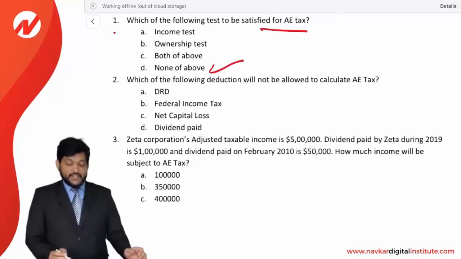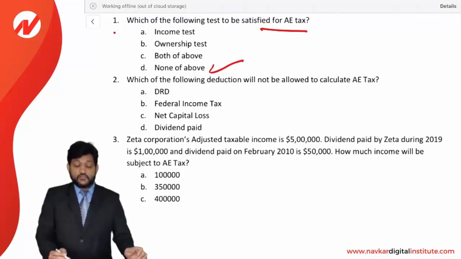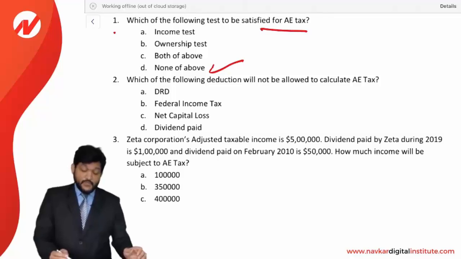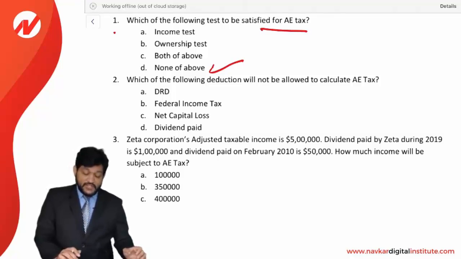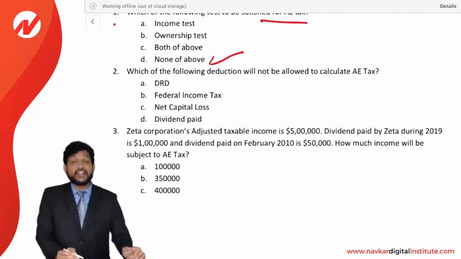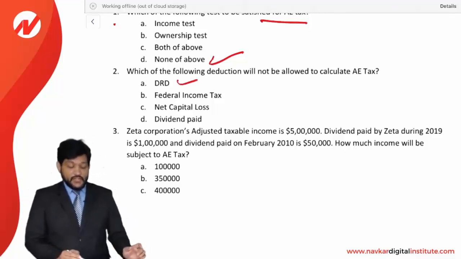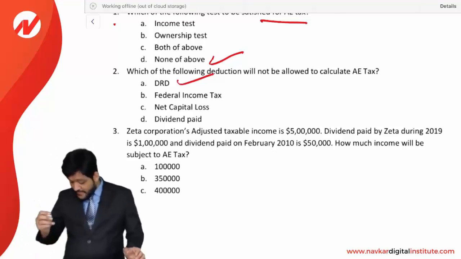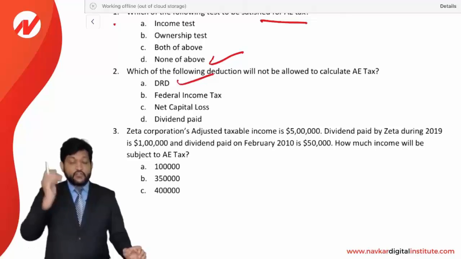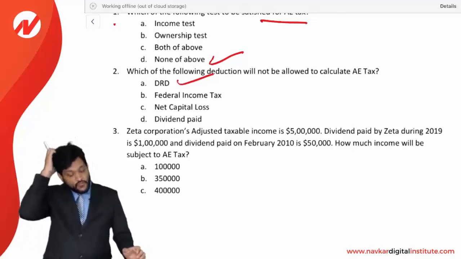Which of the following deductions will not be allowed to calculate AE tax? Friends, you remember DRD will be added back. So it means this deduction is not allowed. That's why DRD will not be allowed. Federal income tax we are reducing, net capital loss we are reducing, and dividend paid in the current year we are also reducing. So only DRD is not allowed, the remaining are allowed.